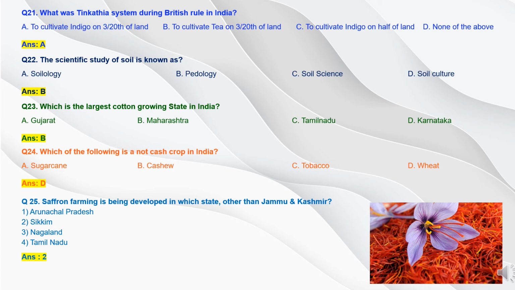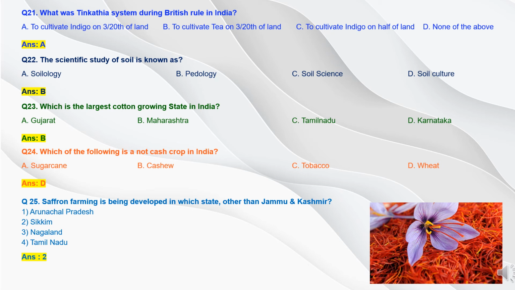Now question 22. The scientific study of soil is known as option A, soilology. Option B, pedology. Option C, soil science, and option D, soil culture. The answer is pedology, B.